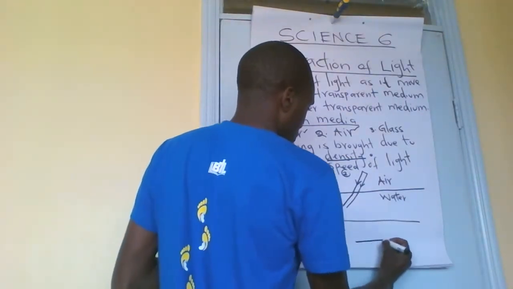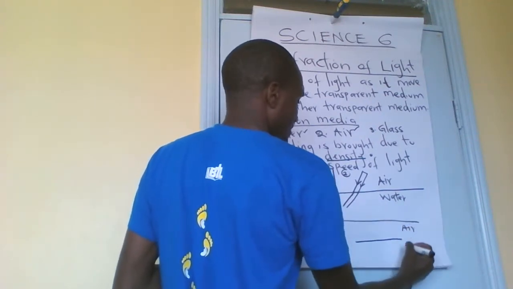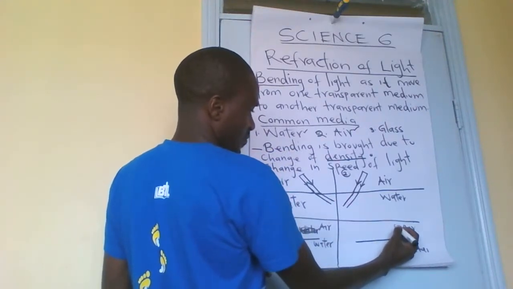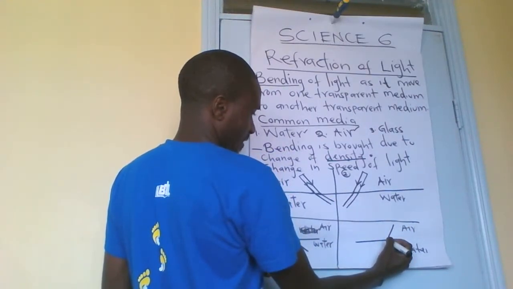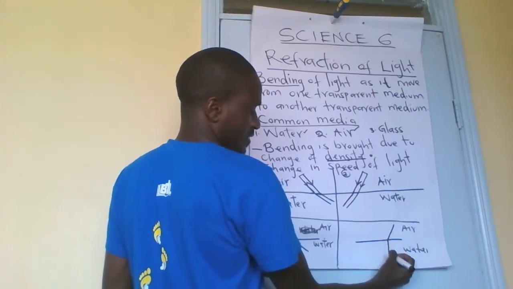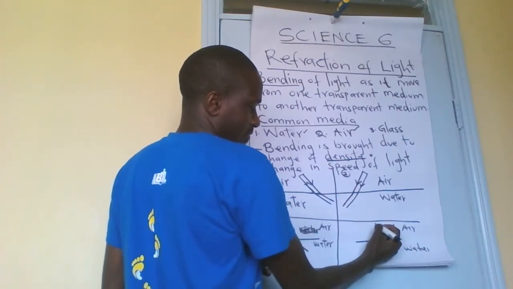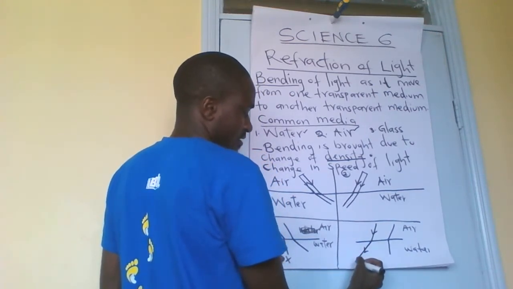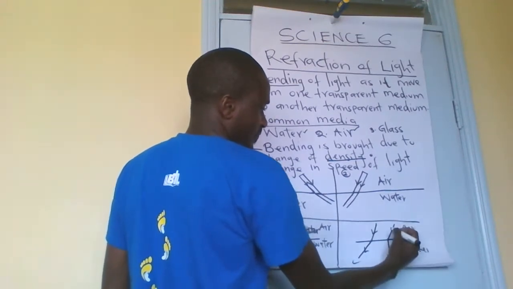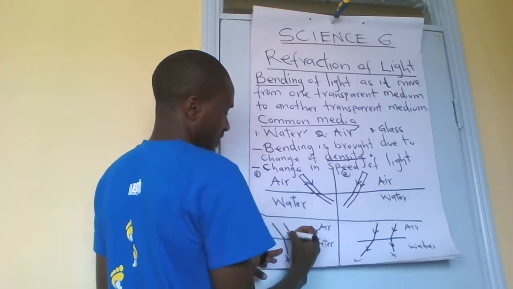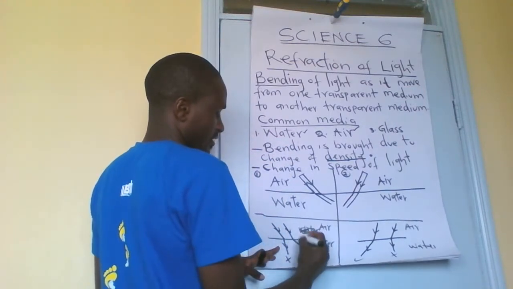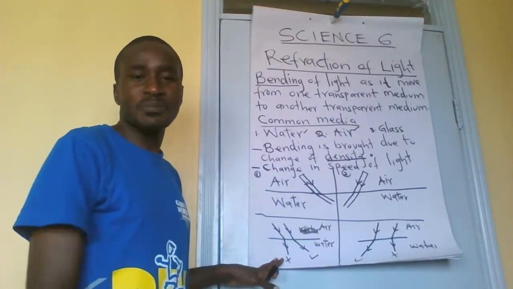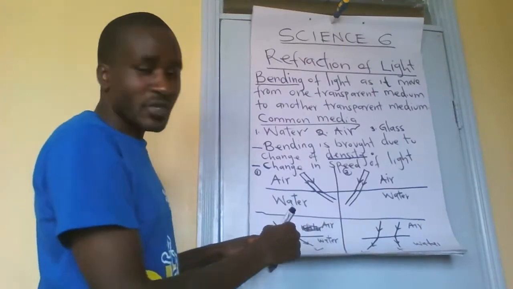And for this one also, if this is air and this is water, this is what you're not supposed to do. If you do it this way and this way, that one is wrong. It's supposed to be this way and this way. This one is right. This one is wrong. This one is wrong. This is right. So this is right and this is right. You must know how it is supposed to be moving.